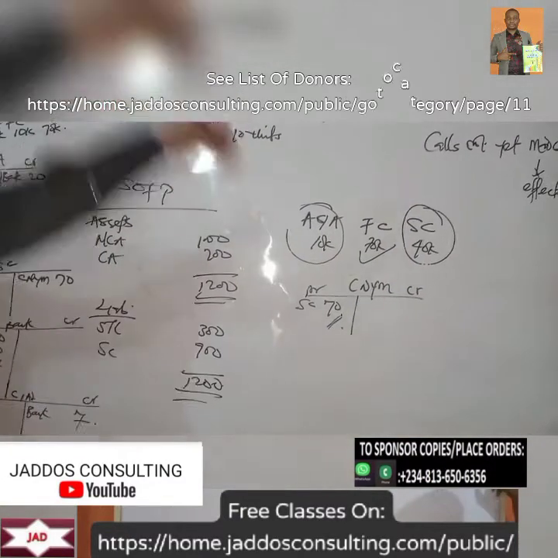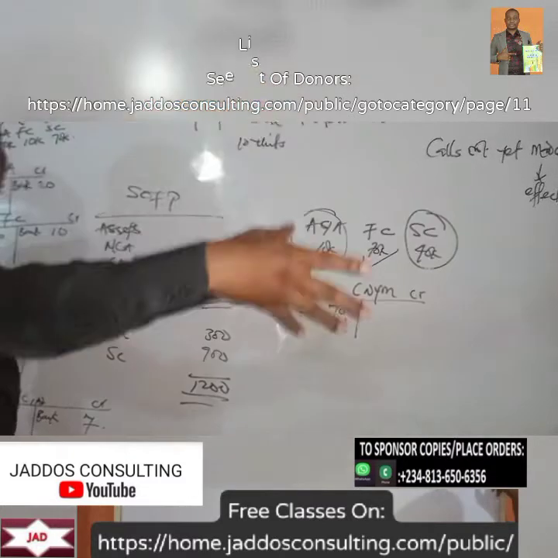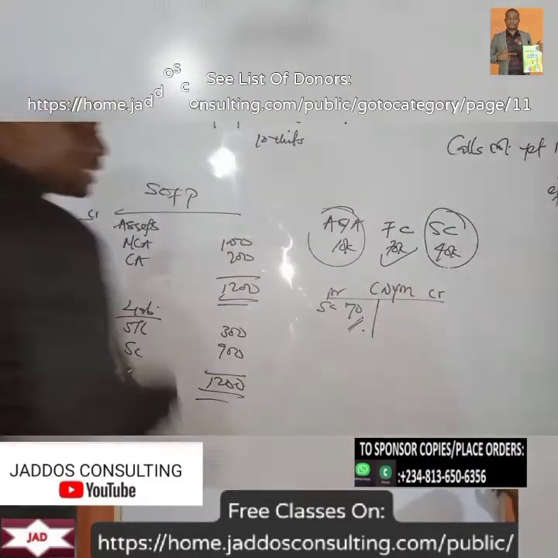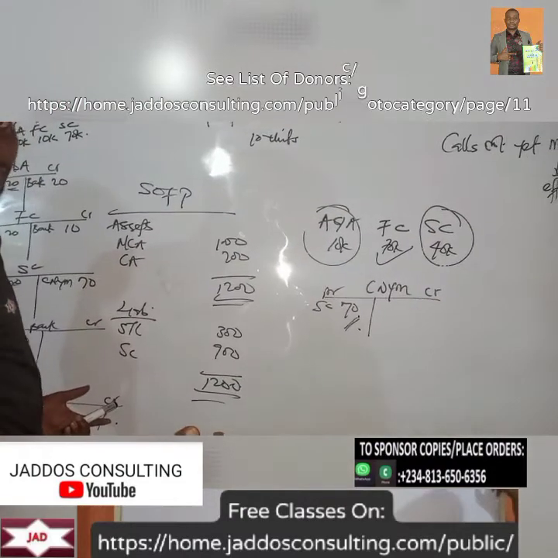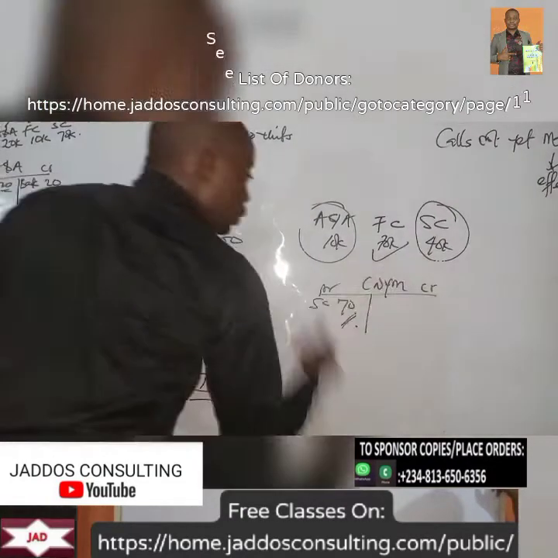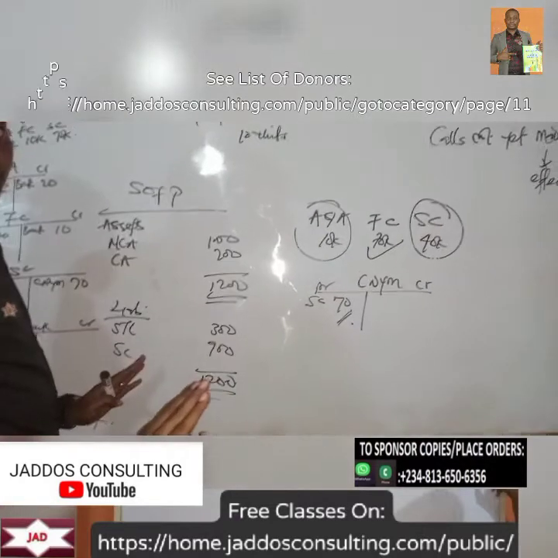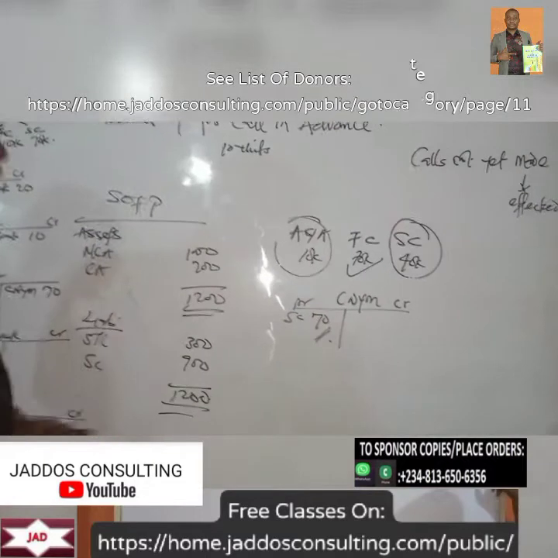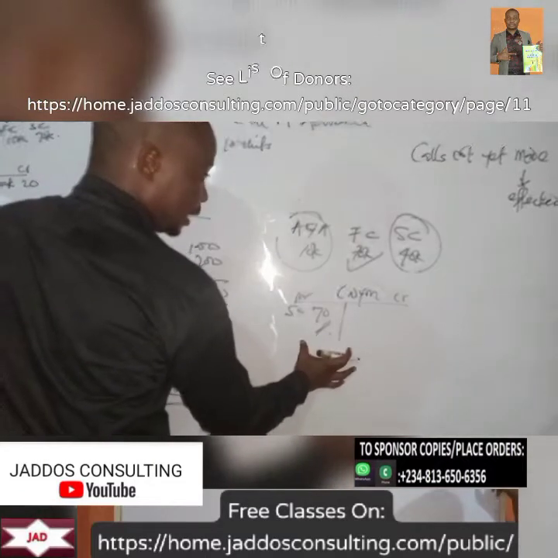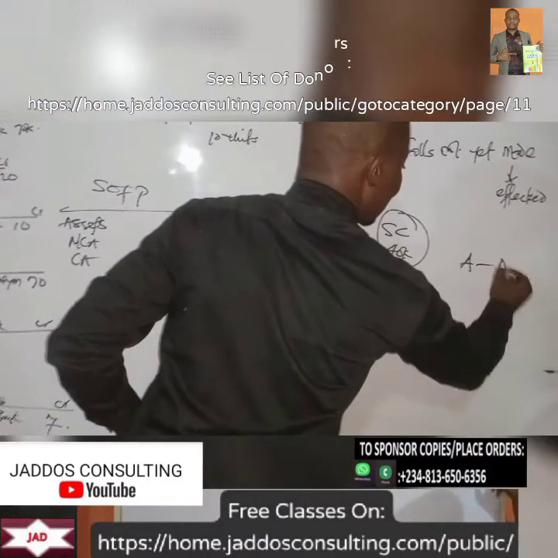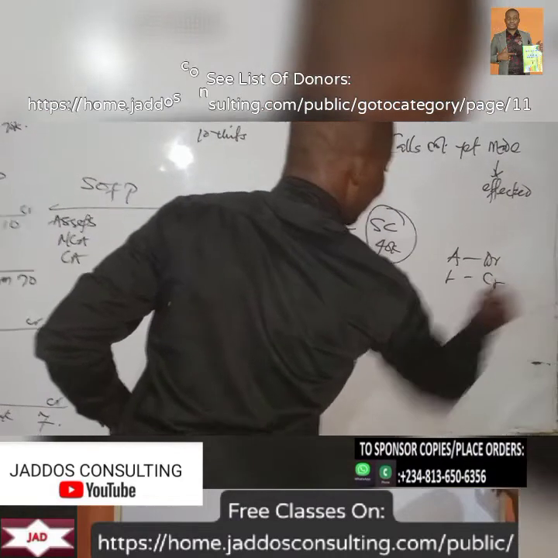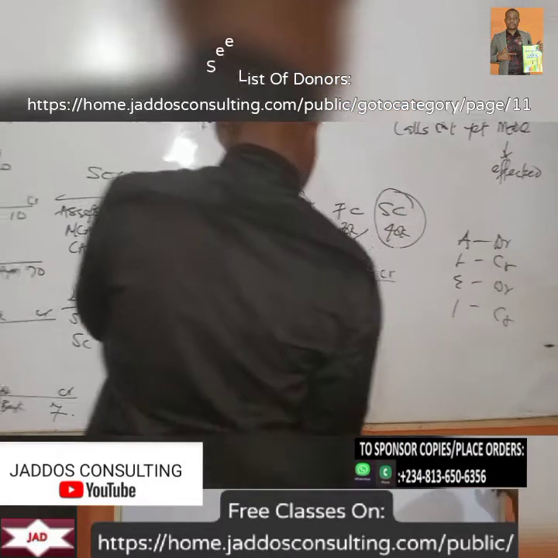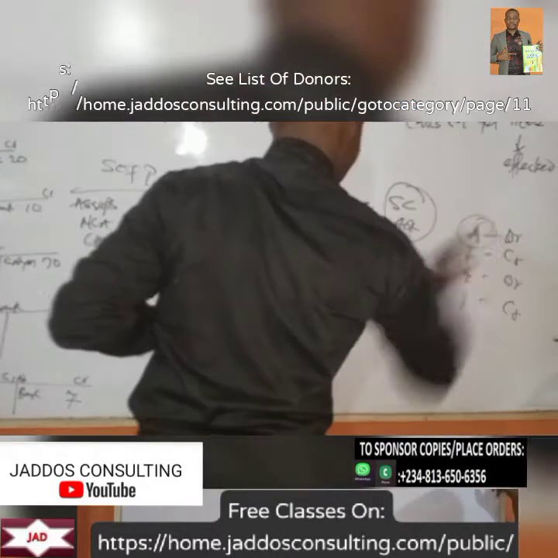Now, what we're trying to say here is that we have not made calls for this 70 naira. So technically, even though the applicants are still owing for it, we've not yet demanded for the money. So you can see that your calls not yet made is acting in the form of arrears. But the difference is that as at the point of reporting, we've not yet demanded for the money. But for calls in arrears, at the point of reporting, we've demanded, but payment has not been made. So this is a debit balance here. So of course, remember what I told you: assets, debit, liabilities, credit. That's the behavior. Expense here, debit, income, credit. So here is more like an asset, of course, more like a debtor here.